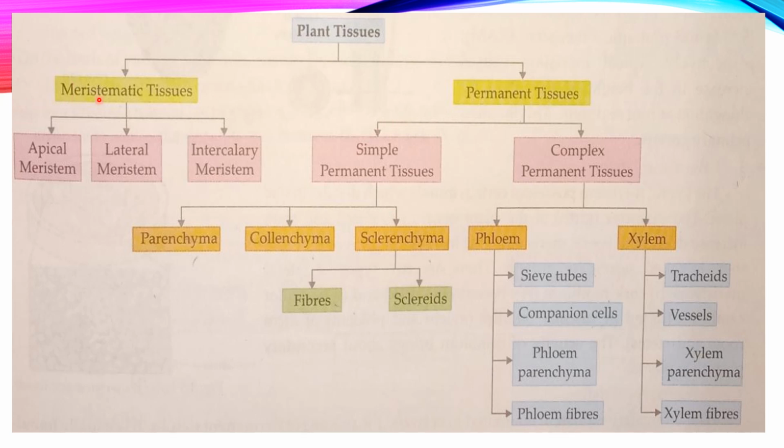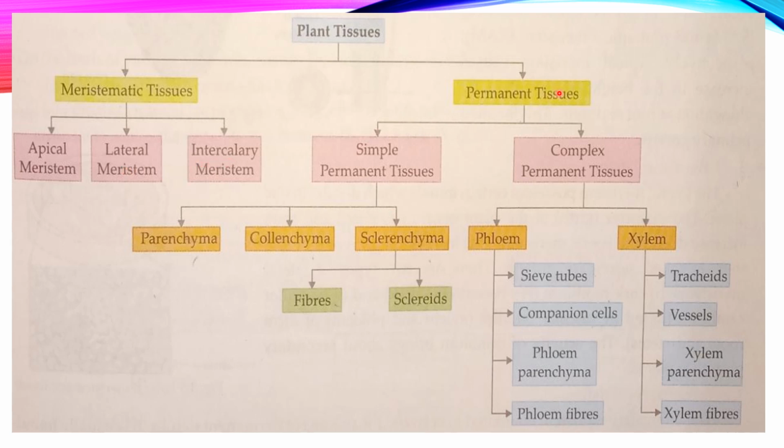Now meristematic tissues, now in plants, what happens? Growth occurs at different body parts and depending upon the presence of tissue at the particular place, meristematic tissue is of three types. First is apical meristem, then lateral meristem, then intercalary meristem.